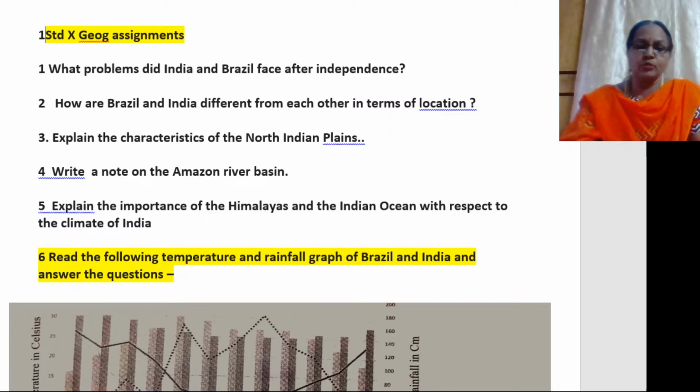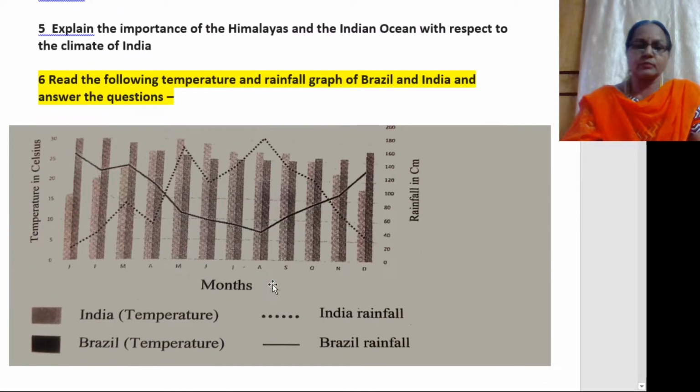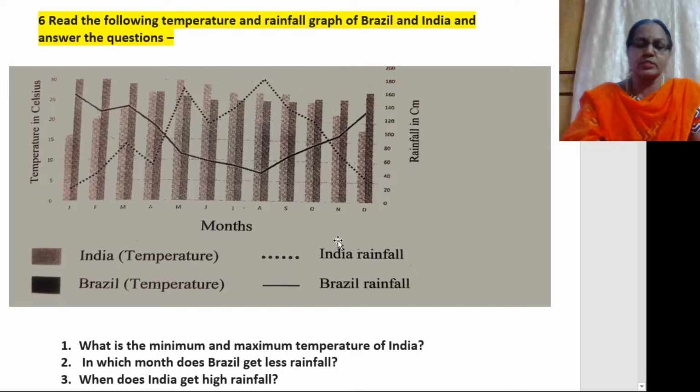Now, next we come to the graph question here. Read the following temperature and rainfall graph of Brazil and India and answer the following questions. Now, here you have the temperature and rainfall graph of both India and Brazil. The light one you can see is the temperature of India, and the darker one is that of Brazil.